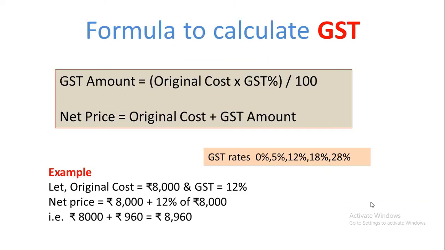Here I have showcased a simple formula to calculate GST. Since the launch of GST, there are 5 GST rates. These are 0%, 5%, 12%, 18%, and 28%. When the original cost is multiplied by the rate of GST and the result is divided by 100, it gives the GST amount. The original cost added to the GST amount gives the net price of a good. Here I have showcased an example as well.